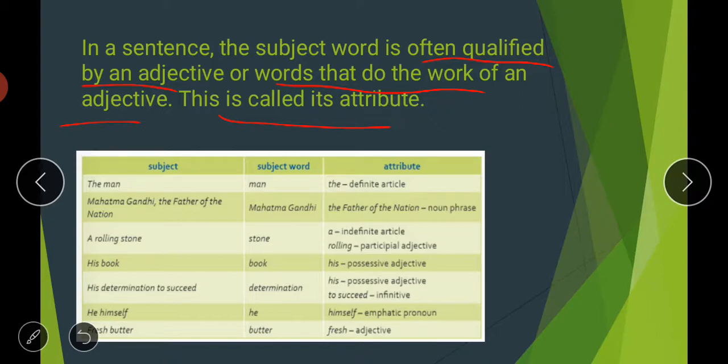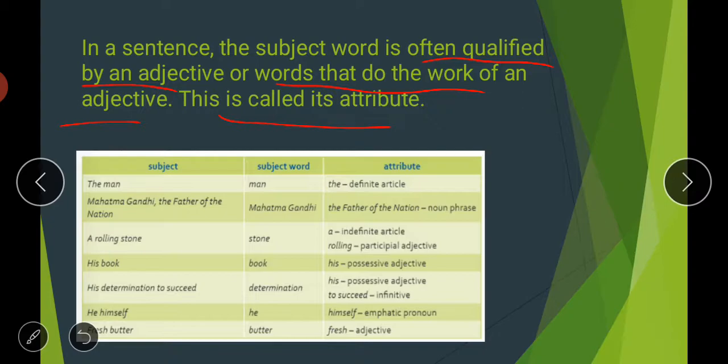As we have already discussed, the word attribute means the quality or feature of something. Adjectives can be qualitative, quantitative or demonstrative; these are the different types of adjectives. So the subject word is often qualified by an adjective or words that do the work of an adjective. This is called its attribute.